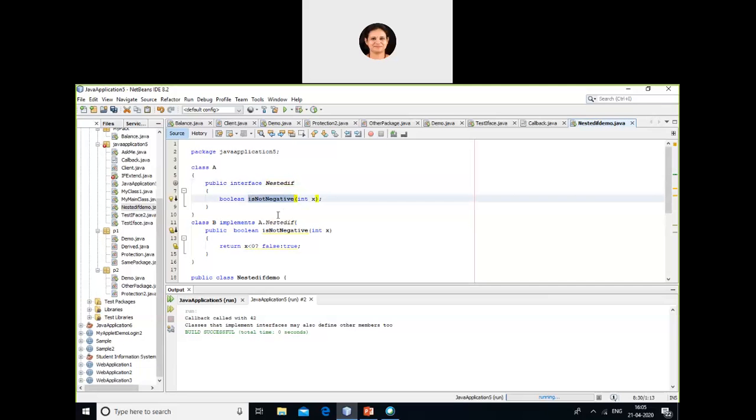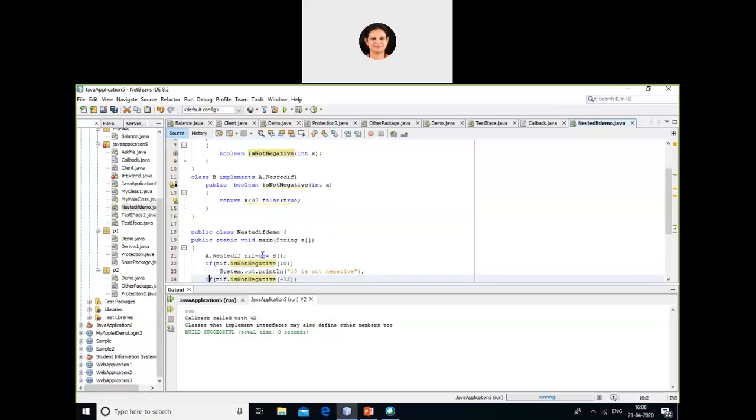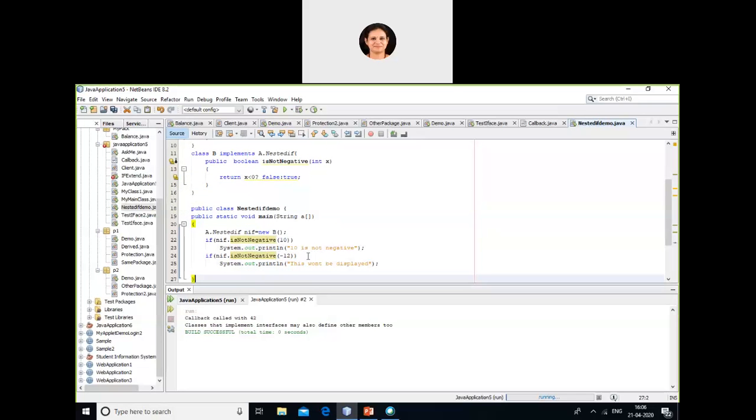Okay. Now, class B is implementing this interface. That means this is getting nested inside this. So your interface is getting nested inside a class. Into which class? Into your class B. Okay. So class B is implementing class A's interface. Which interface? Nested. Okay. And once I implement an interface, what have I told? It has to implement all the methods of the interface. So which is a method of this interface? It is isNotNegative. So I am implementing isNotNegative over here. Okay. Now, let's see what it's going to give as output.